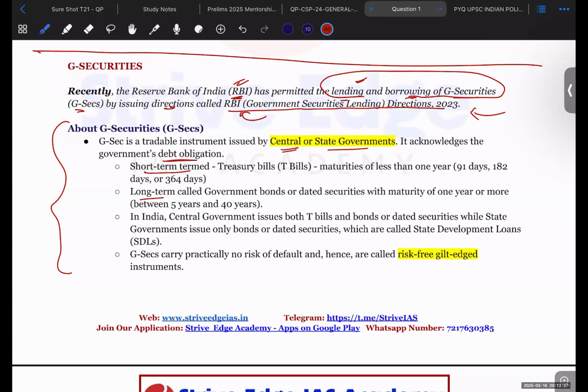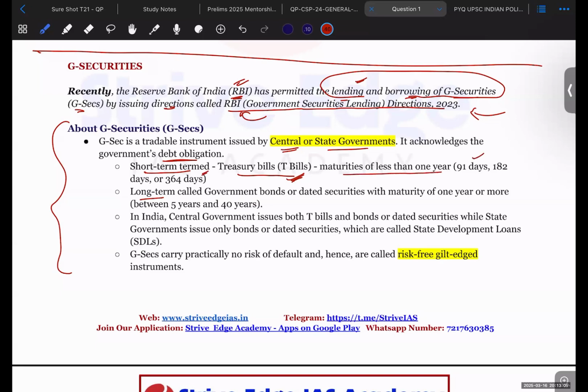Okay, if they are short term, then they are called treasury bills or T-bills. A question has also been asked by UPSC maybe 3 or 4 years back on this only. So T-bills are short-term debt by the center or state. Okay, their maturities are less than 1 year.